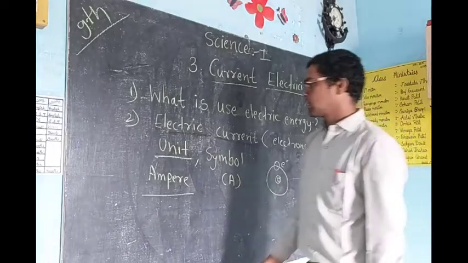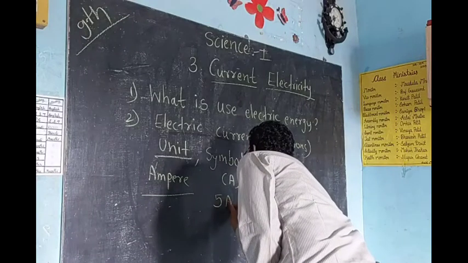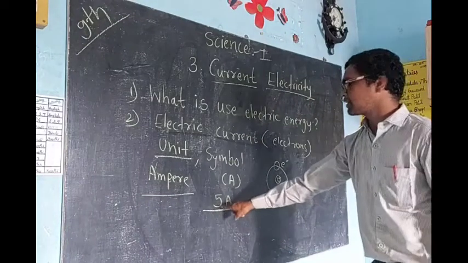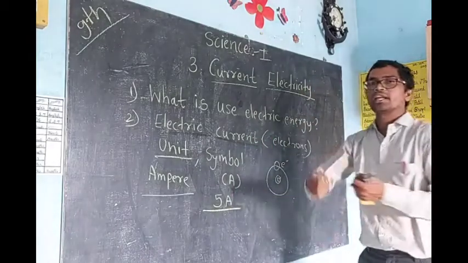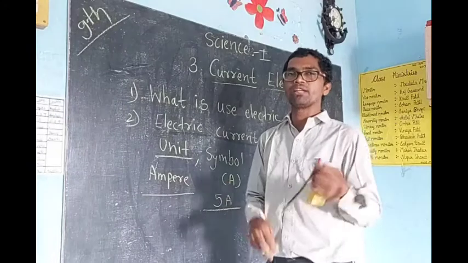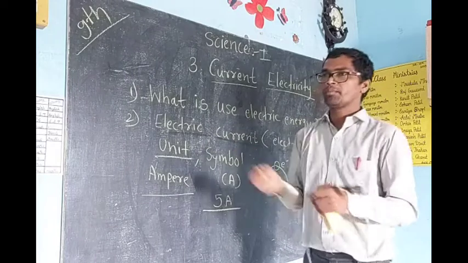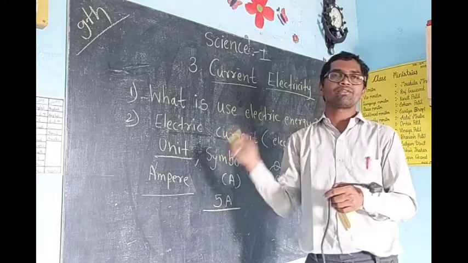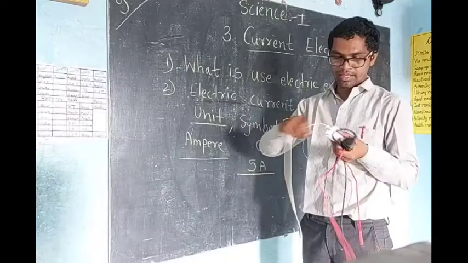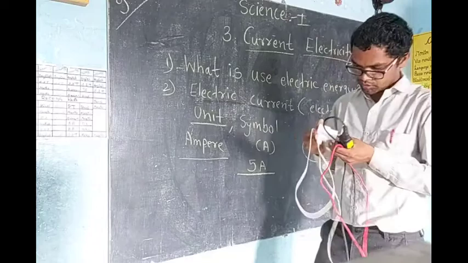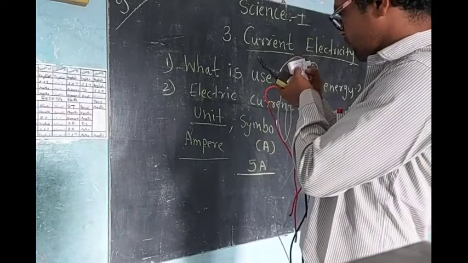Suppose I want to write that 5 ampere current is passing from this wire. So I will write 5 A. In 1 ampere a certain number of electrons are there; that number I will tell you afterward. Suppose in a pipe 1 liter of water is flowing, like that. If you observe the mobile charger properly, the charger current is also written here: 1.67 ampere.